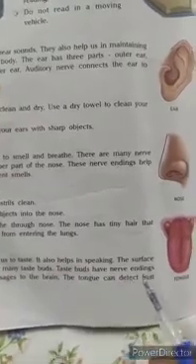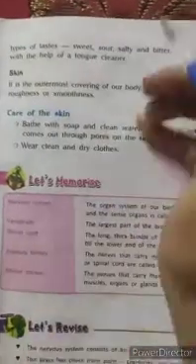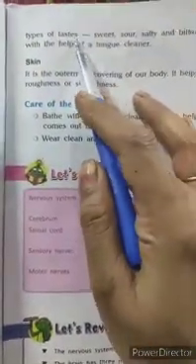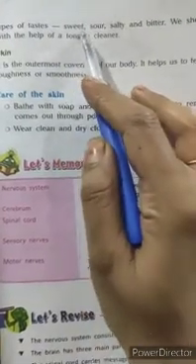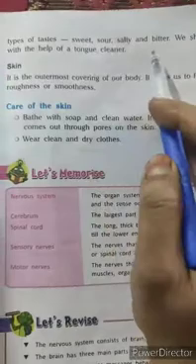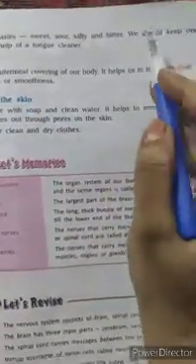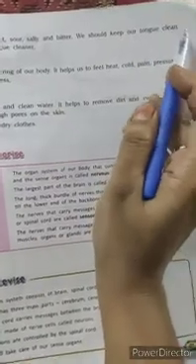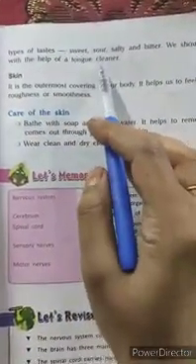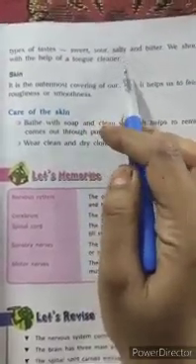The tongue can detect four types of taste. Yes, we can feel four different types of taste on the tongue: sweet, sour, salty and bitter. These four tastes we can feel on our tongue with the help of taste buds. We should keep our tongue clean with the help of a tongue cleaner. After brushing our teeth, we should use a tongue cleaner to keep our tongue clean.